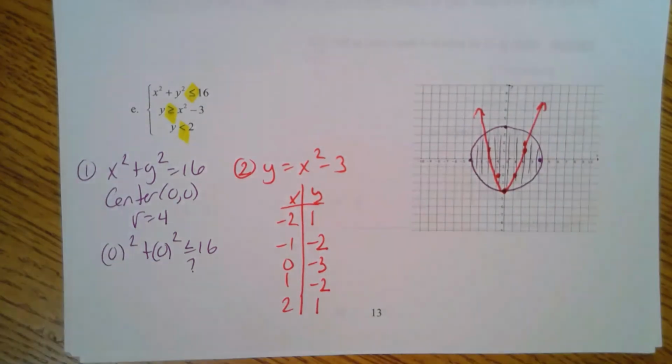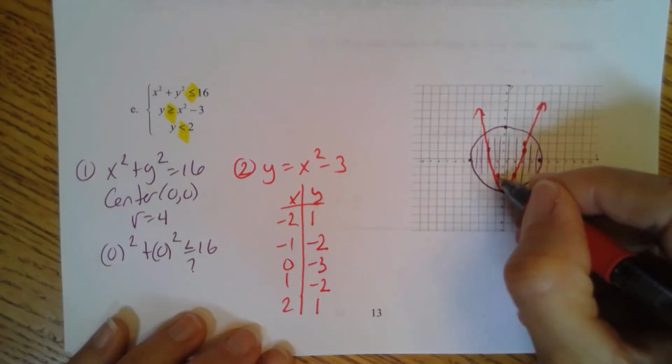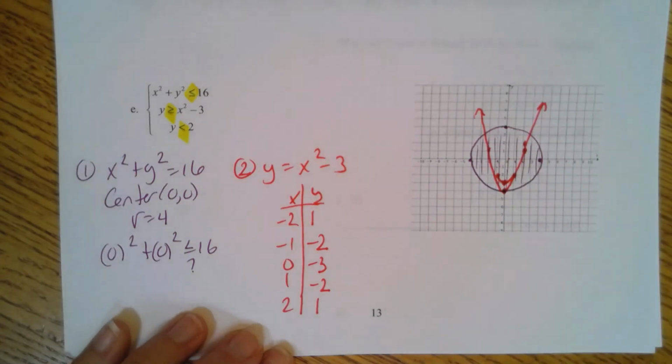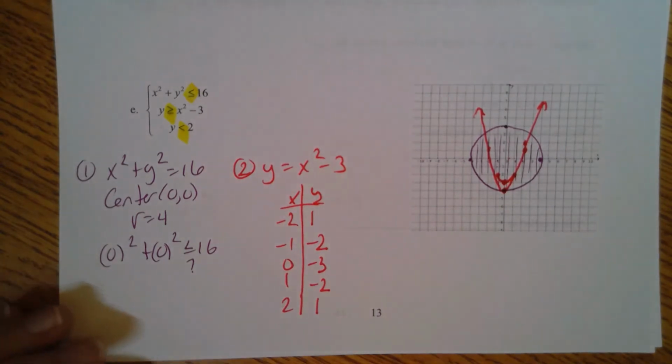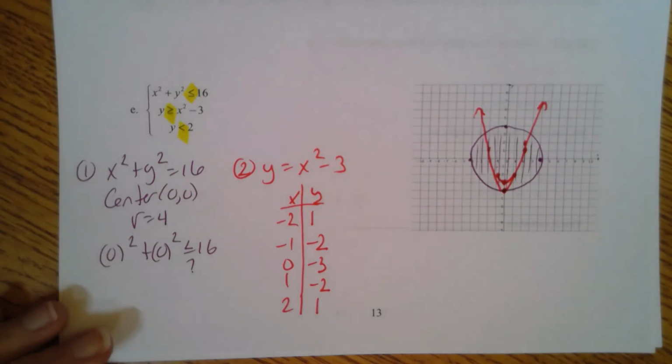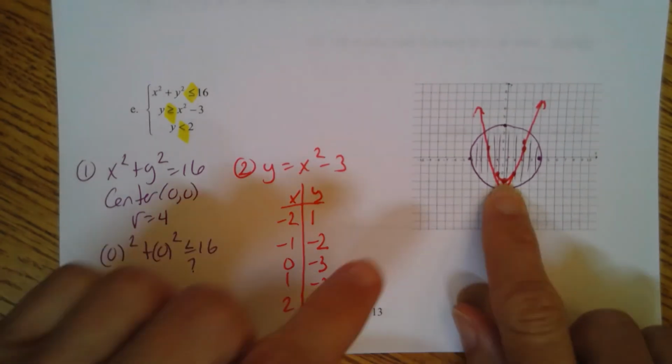And then we need to check. I think I went down too far. Oh, I did. My bad. That should be there, not down there. So excuse that last point. That is way too low. So let's go ahead and I'll show you the original. I'll show you the final one without that there.